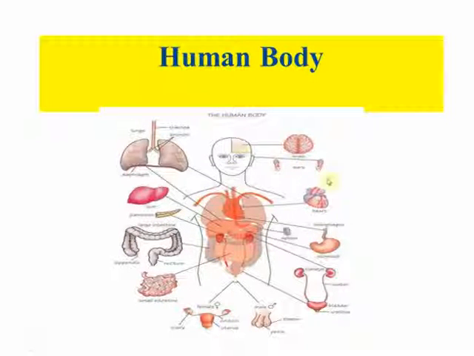See, all these organs: brain, ears, heart, esophagus, kidney, male reproductive organs, female reproductive organs, intestine, pancreas, lungs. All these organs comprise the human body, and all these organs are interconnected with the help of blood. So you can see blood as a fuel, like you fill up your vehicle with petrol and it runs. Just like that, with the help of blood, we are alive. So, in this human body, first we will study about blood.